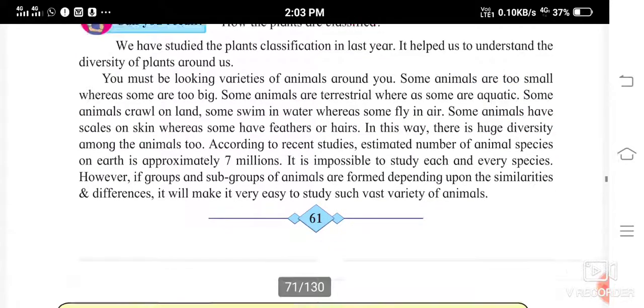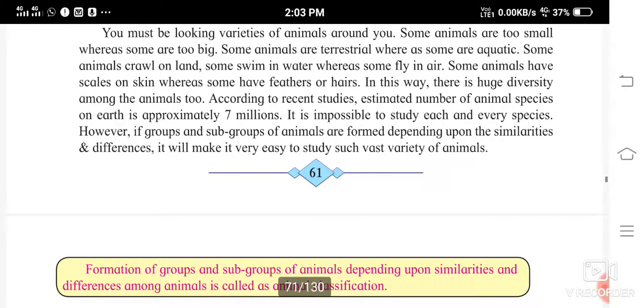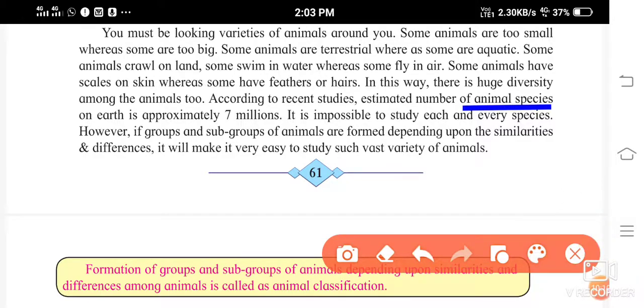According to recent studies, the estimated number of animal species on the earth is approximately 7 million. Earth is quite big, so around 7 million species are found on the earth. It is impossible to study each and every species. If there are 7 million species, how can it be possible to study about each species, right? It is just impossible.